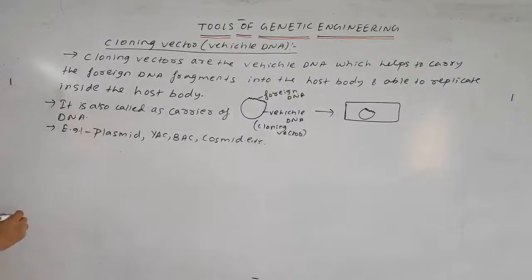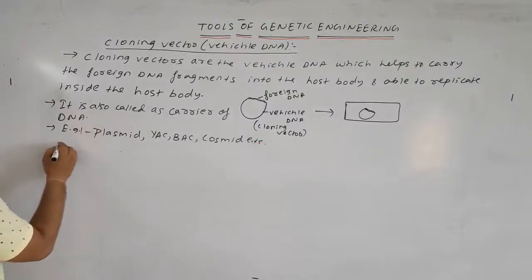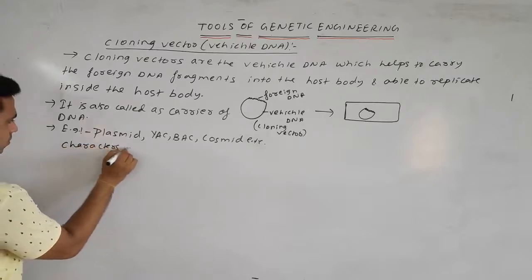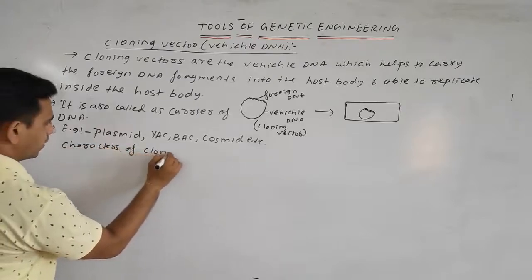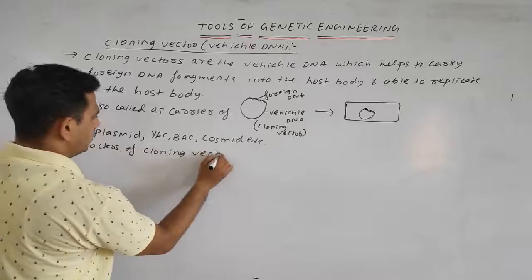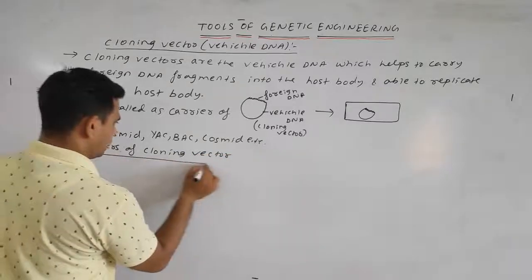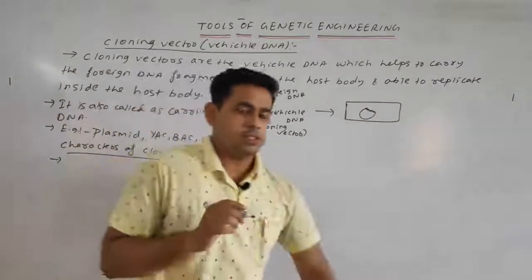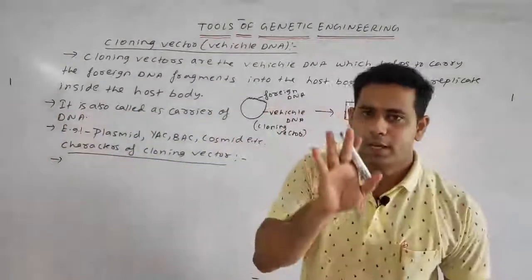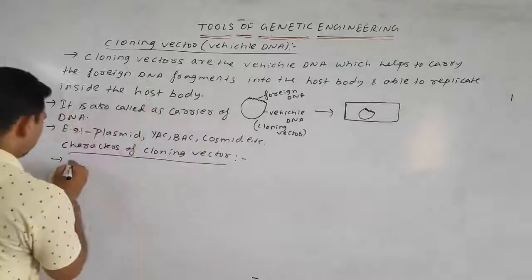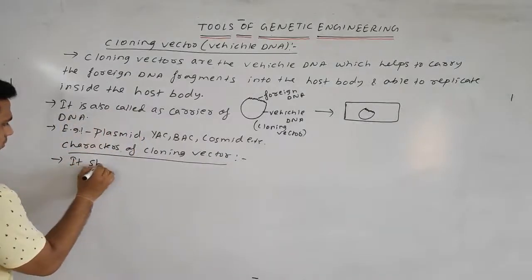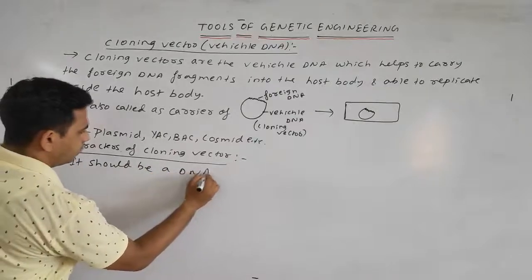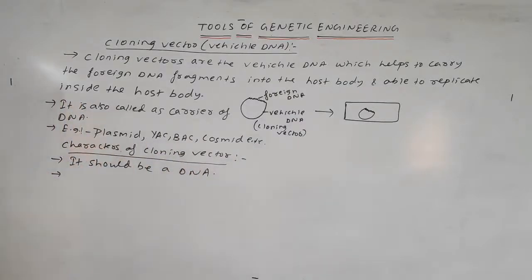Next are the various characters of a cloning vector. What are the various characters? First, the general common point you tell me: it should be a DNA.